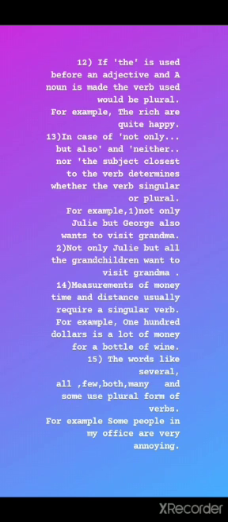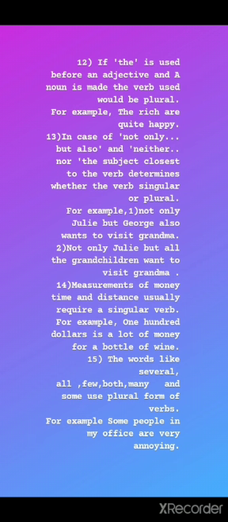Rule number 12. If the is used before an adjective and a noun is made, the verb used would be plural. The rich are quite happy. So the is used before the adjective rich, and by adding the to rich we have made it a noun, and therefore we have put the verb according to that.